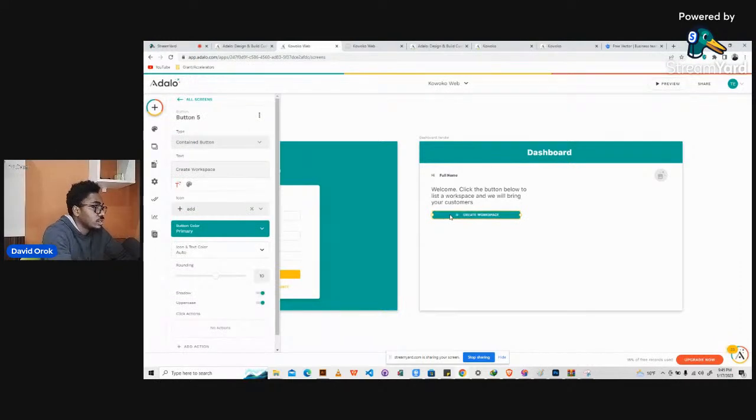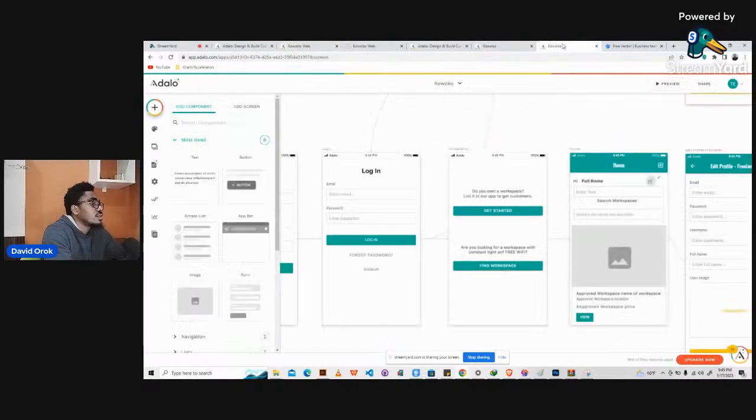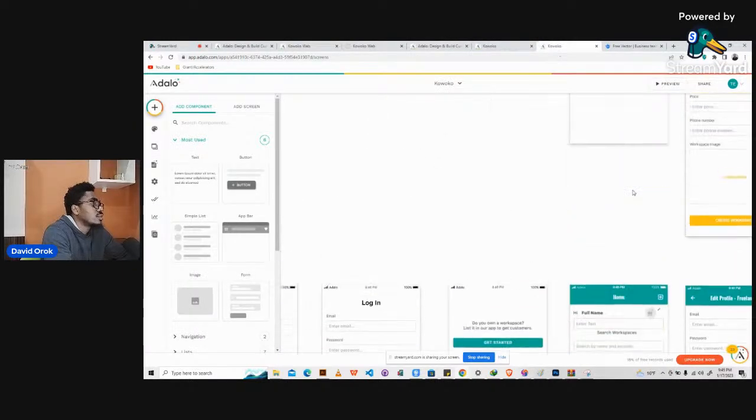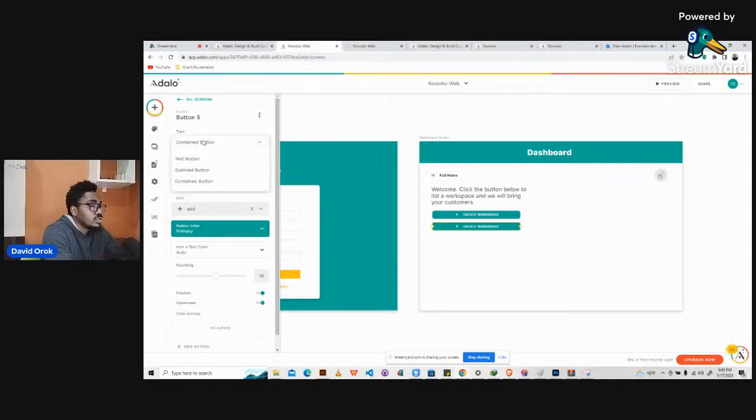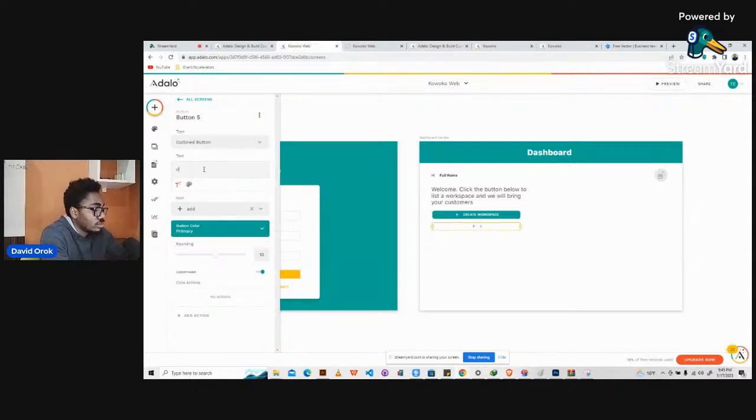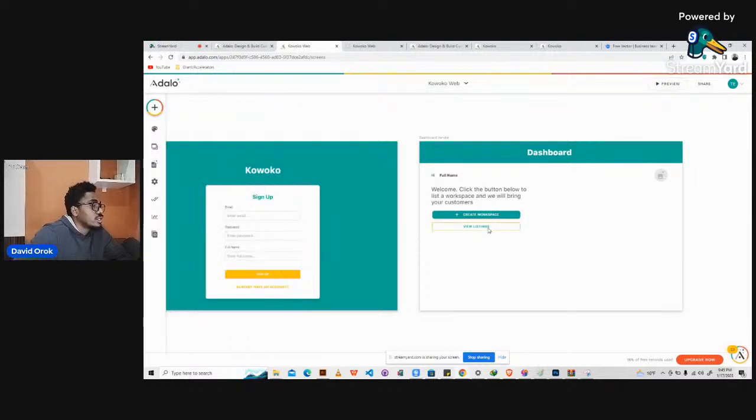Ctrl C, Ctrl V. Have a button below it that says, what did we have here? It said create workspace, view listing. So let's say view listing. Yeah, so let's make this button to be outlined, and then we call it view listings. Yeah, so let's take this off. Okay, so view listing and create workspace. Then what else?